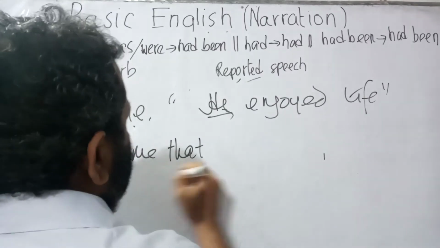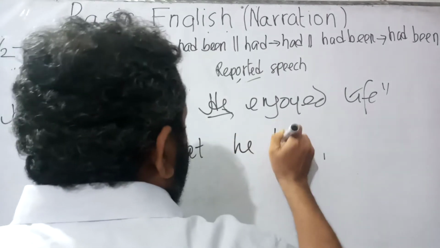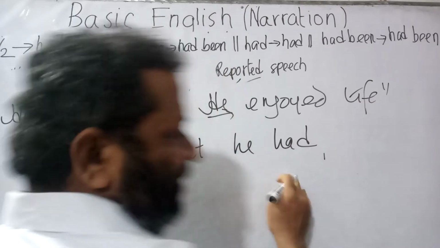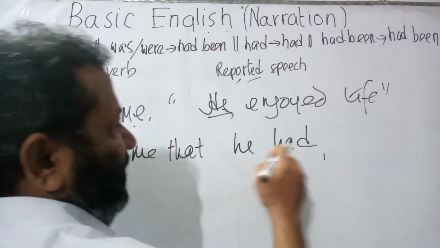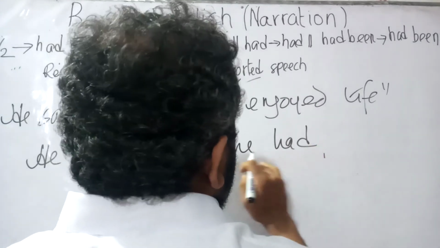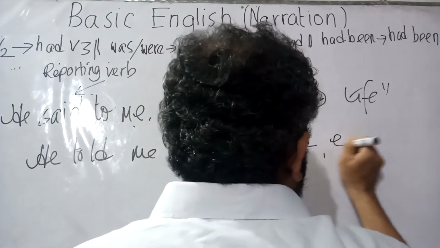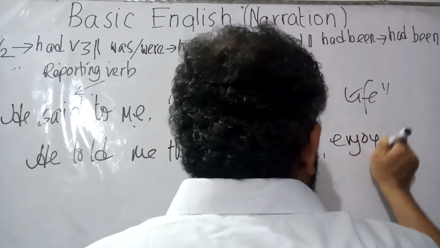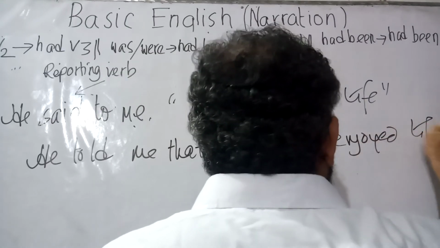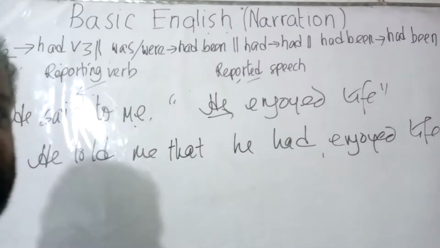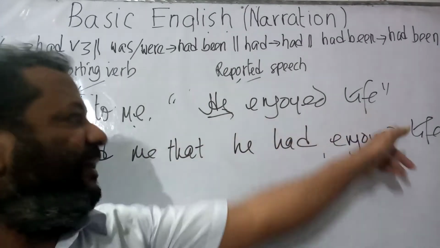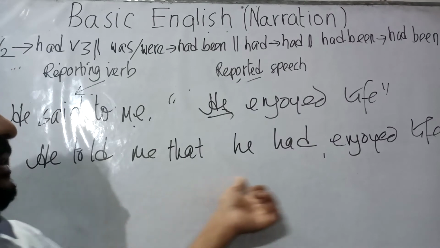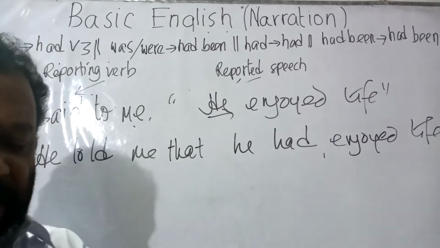So, he told me that he had, only the change would come on the verb. When it is verb 2, it has been turned into had verb 3. So, he had enjoyed. He had enjoyed life. Now let us read the basic sentence. He said to me, he enjoyed life. Now he told me that he had enjoyed life.